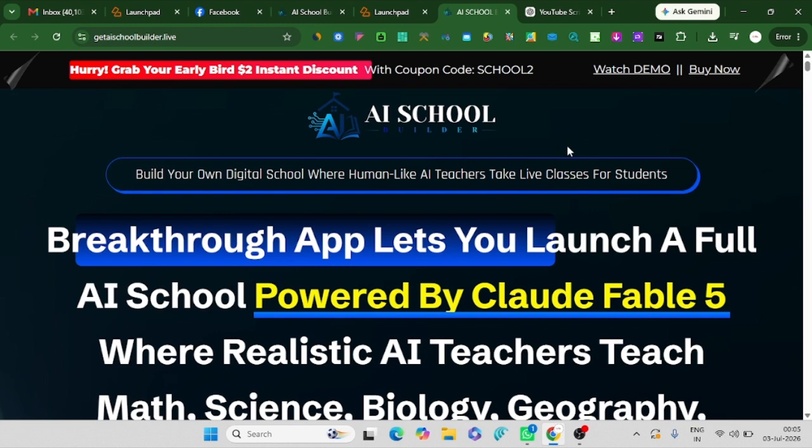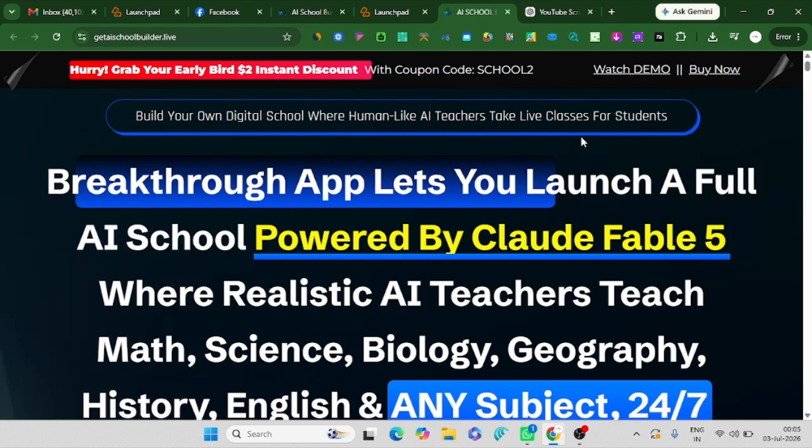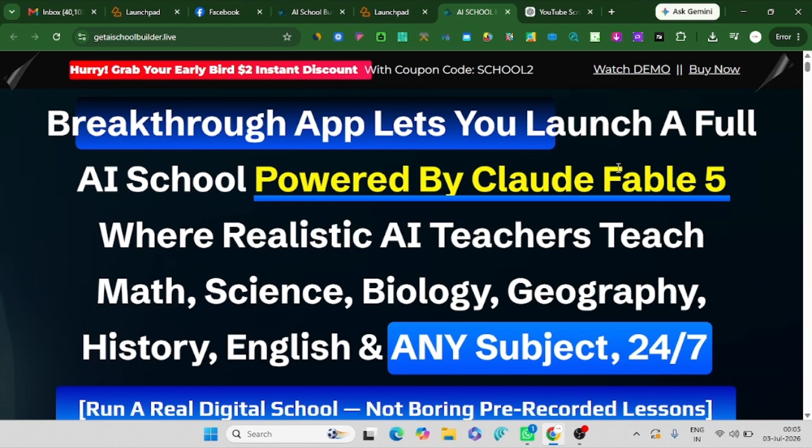which is a newly launched AI software which allows AI to teach your students on autopilot.